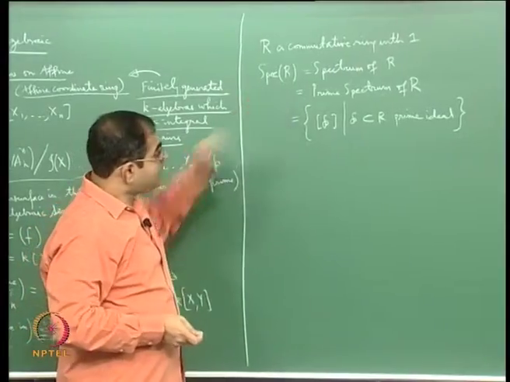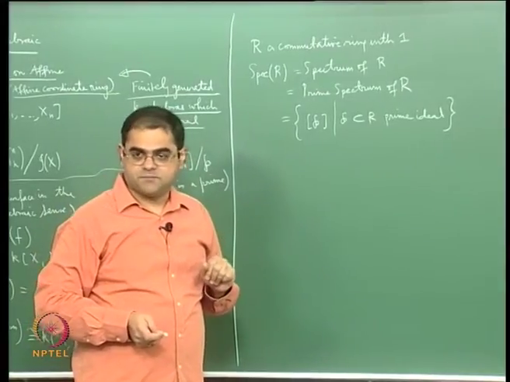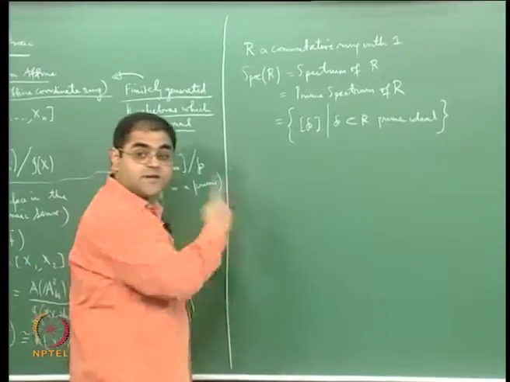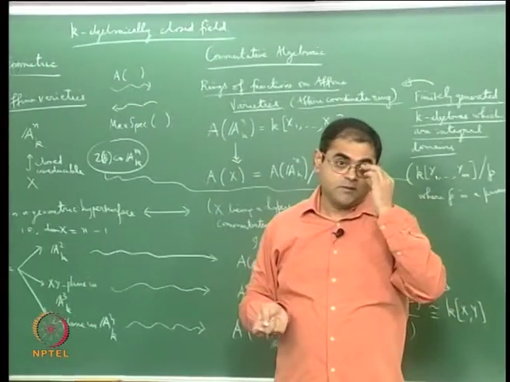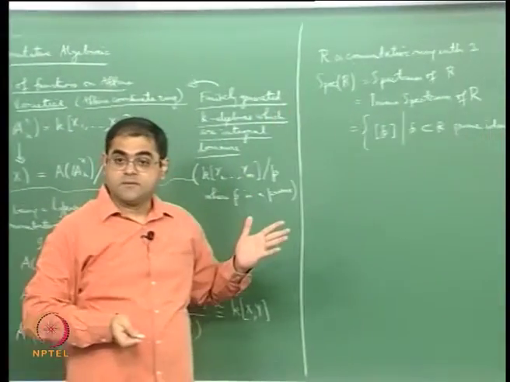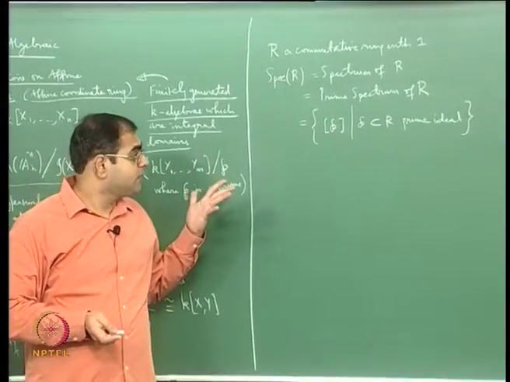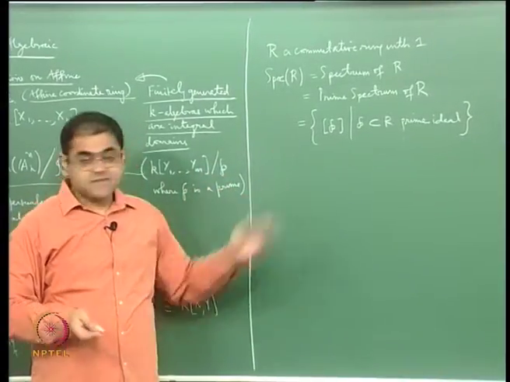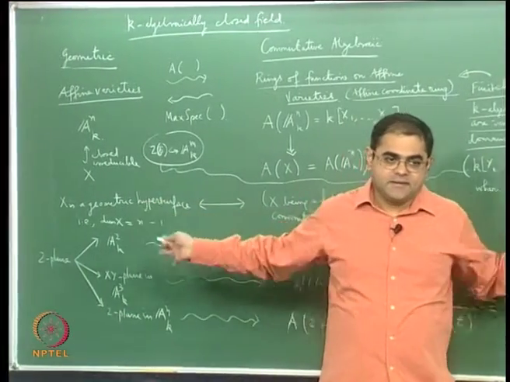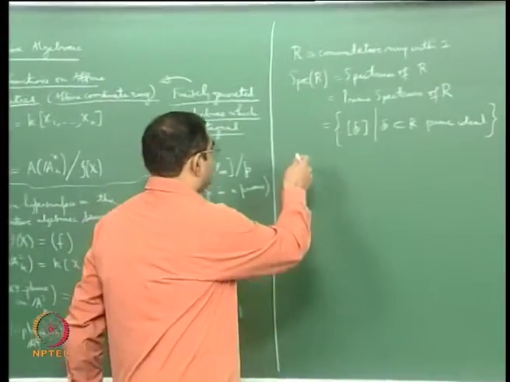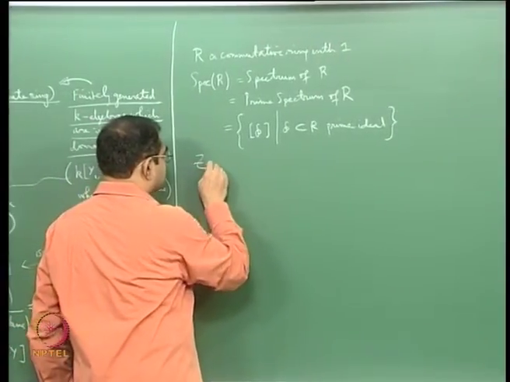Now spec R will become a topological space. How? There is a Zariski topology on this, just like you have a Zariski topology on affine space, you have a Zariski topology on spec R, and in fact you can say both ways, this is inspired by that and that is also inspired by this. It depends on where you start, they are equally one and the same. So let me define this.